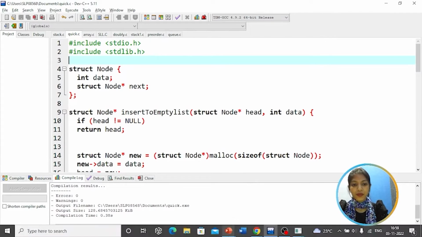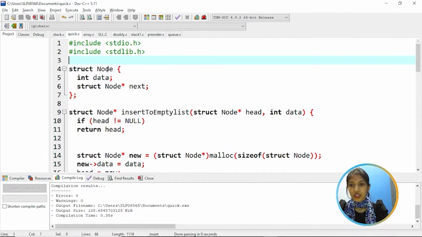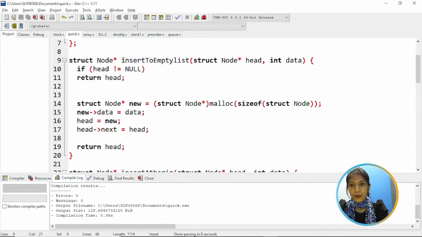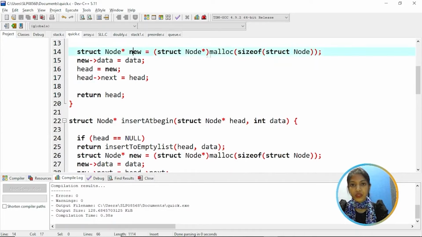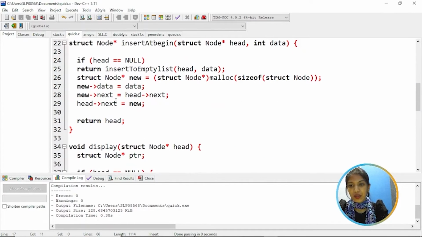So in this program, we have a structure of node with a variable data, and we have a single pointer variable called next. So to insert into the empty list, we check the condition if head is not equal to null, then return head. Else create a new node, allocate memory for it, and assign data to the new node's data part, and new is assigned to head and head is assigned to head's next, return head.